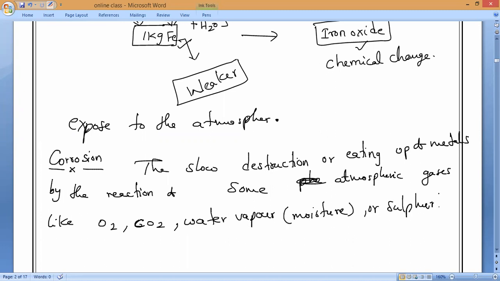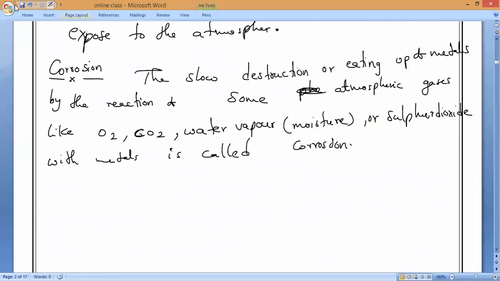Moisture. And we can even take sulfur dioxide. It causes acid rain. Sulfur dioxide with metals is called, what do we call it, guys? It is called corrosion. That's all. Corrosion. So as I told you, any metal will spoil when it is exposed to the atmosphere, and everything we call corrosion.